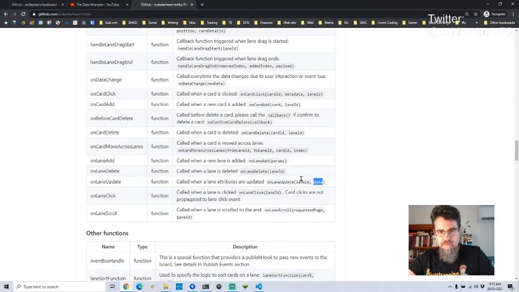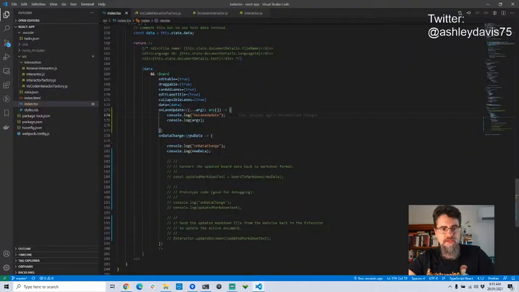But you know, the documentation here is reasonable. It's lane ID and data, so you can even just copy those across directly, like that. So let's log this data. The first thing I'm going to do is literally just run this and see what I get here. I'm not going to make any assumptions.